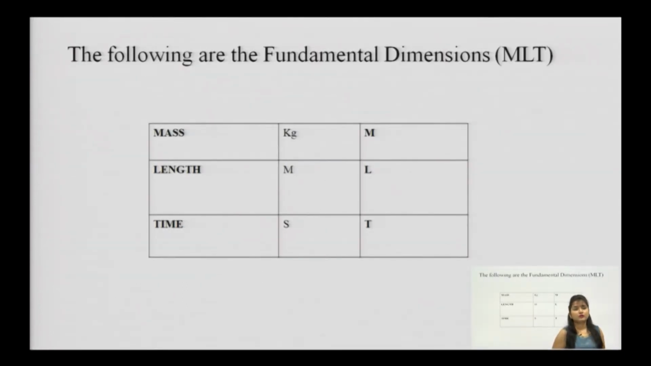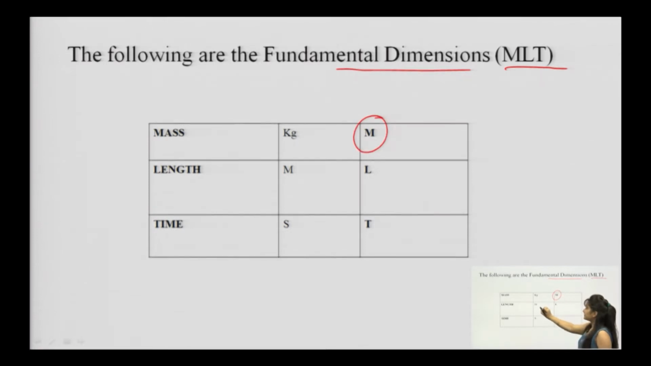Coming to the fundamental dimensions. Fundamental dimensions are three: mass, length and time. Mass in kg, length in meters, then time in seconds. Time you can also take in hours or minutes, but the standard is seconds. With the help of MLT, mass will be represented as M, length, whose unit is meter, will be denoted as L, and time will be denoted as T. These are the fundamental dimensions, MLT.